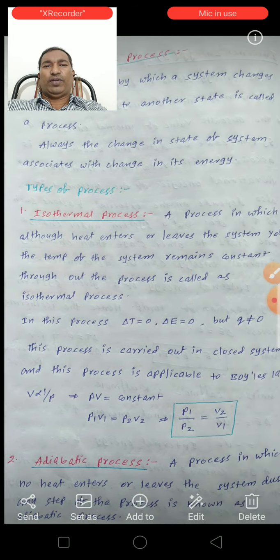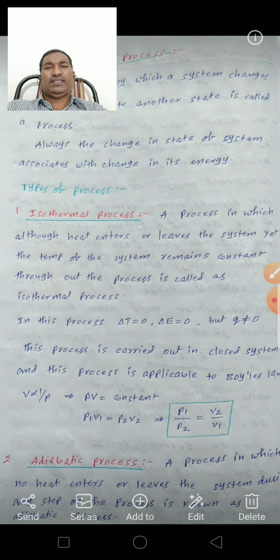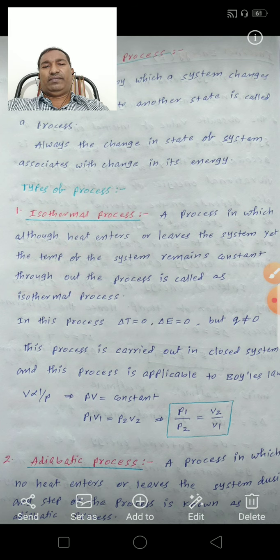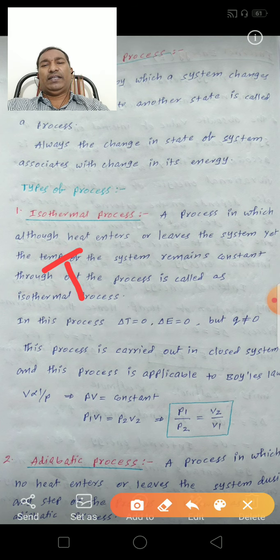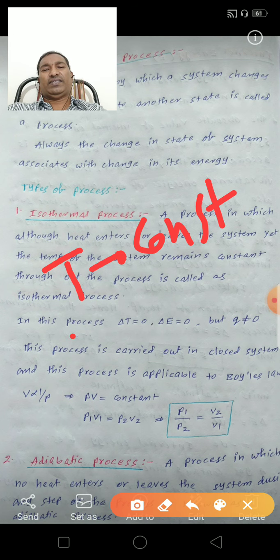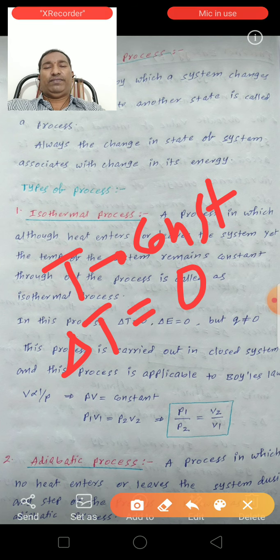Now, thermodynamic processes. Isothermal process: the temperature is constant, so the change of temperature is equal to 0. This is very very important.